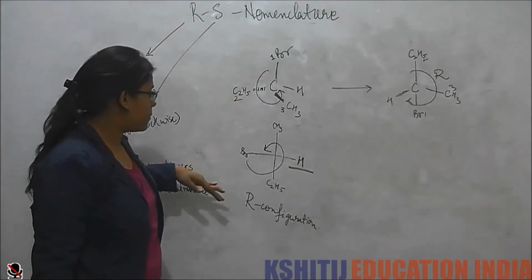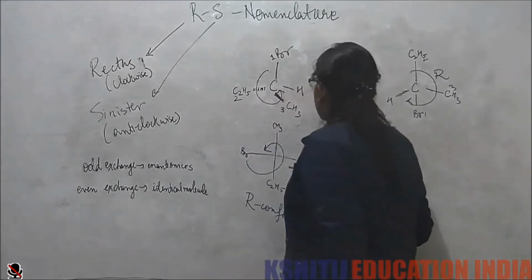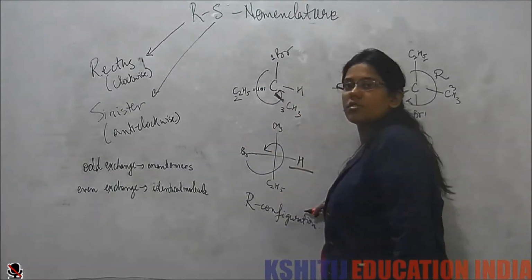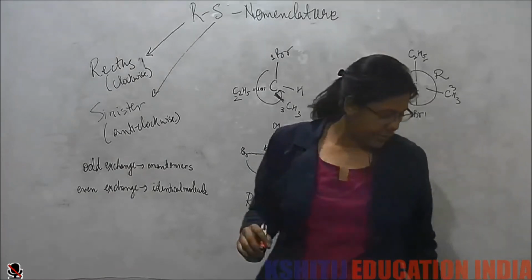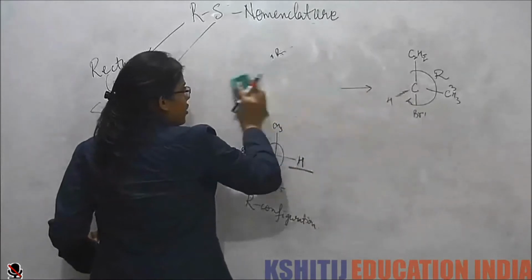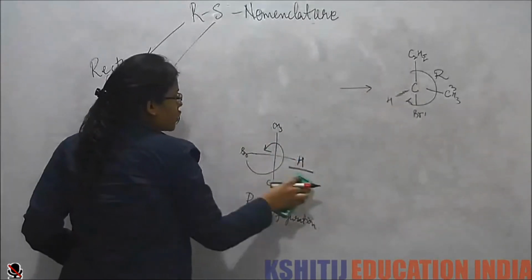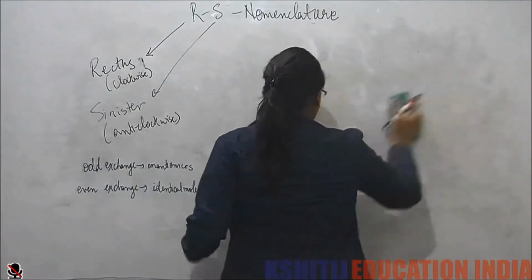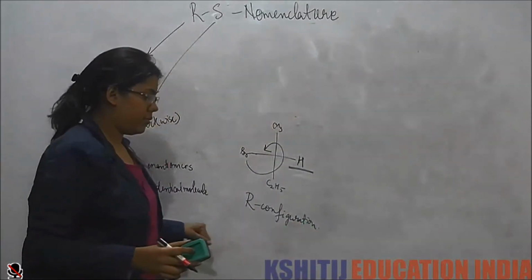So that means that this molecule is in R configuration. So what do we do? Whenever we have a Fischer projection in which my lowest priority group is not in the fourth position, whatever configuration we get, we invert it.